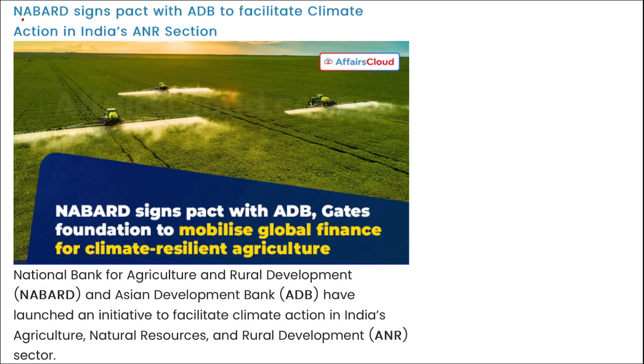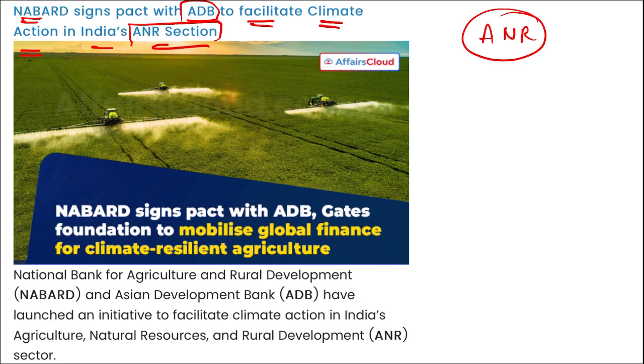Next is NABARD. They have signed a pact with the Asian Development Bank to facilitate climate action in India's ANR sector. What is this ANR sector? ANR is your agriculture, natural resource and rural development sector. I repeat, agriculture sector, natural resource sector and rural development, that is the ANR sector. Correct? So it is NABARD along with the Asian Development Bank. They signed a pact where they will be providing various facilities and development in India's agriculture, natural resource and rural development sector.